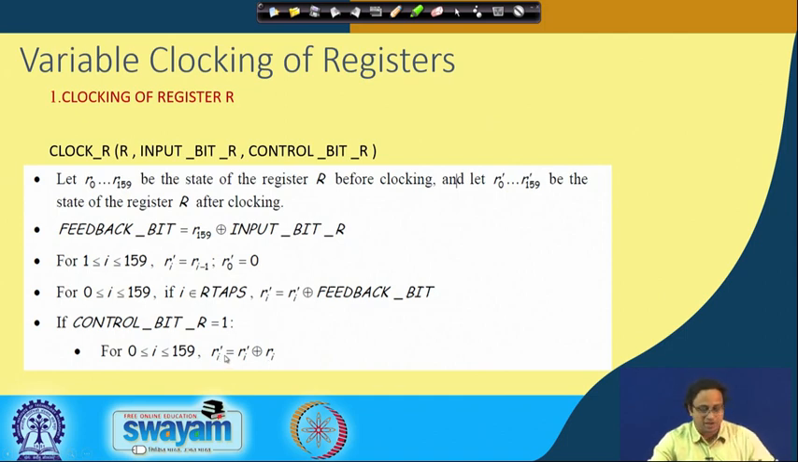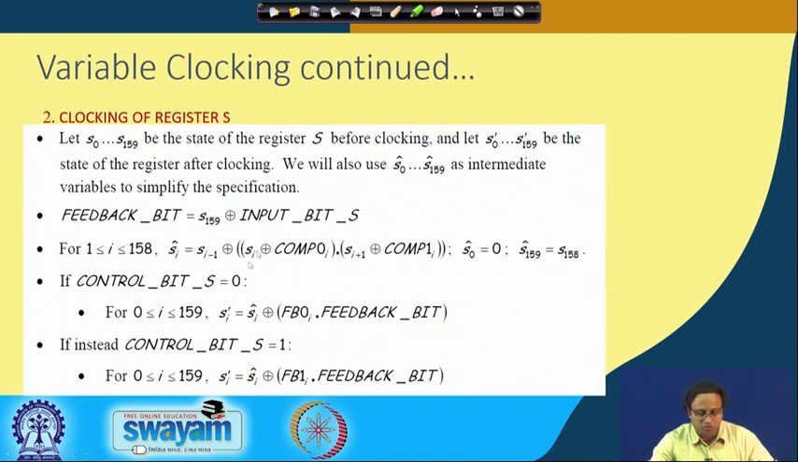Likewise, you can go into the specifics, but there is another way in which you are clocking register S. These are independent clockings of register R and register S. One point you can see here is that there is an AND gate used in the feedback. This AND is one of the reasons why we call register S a nonlinear feedback shift register.